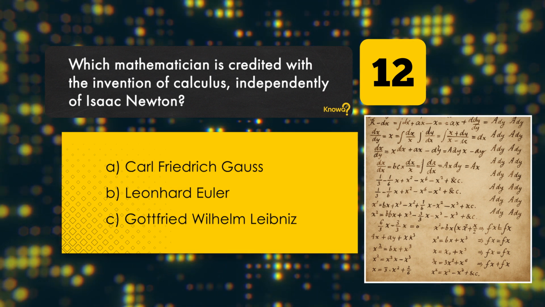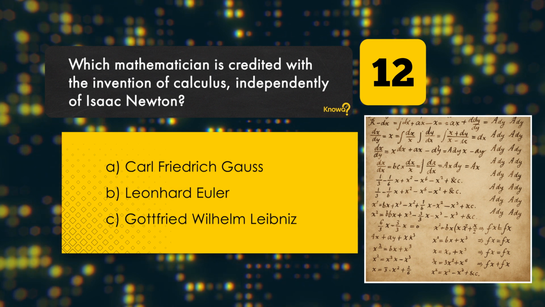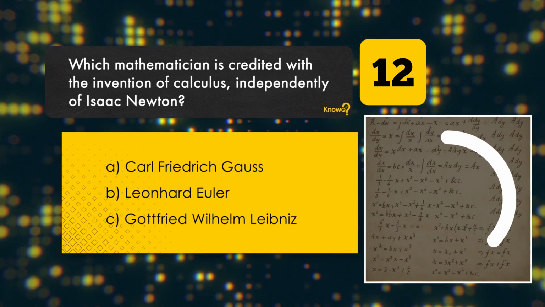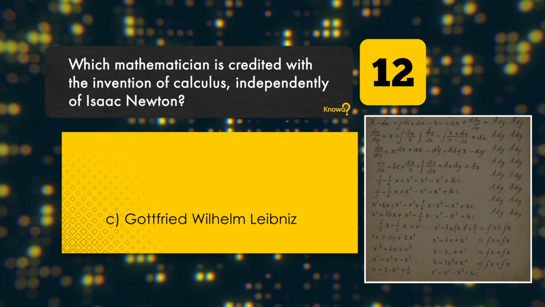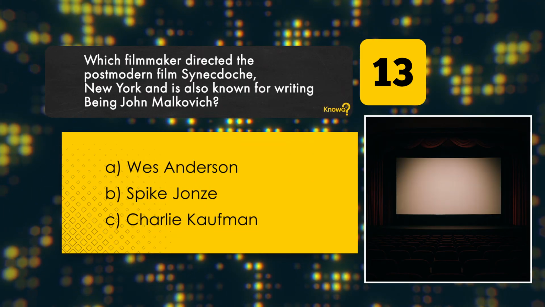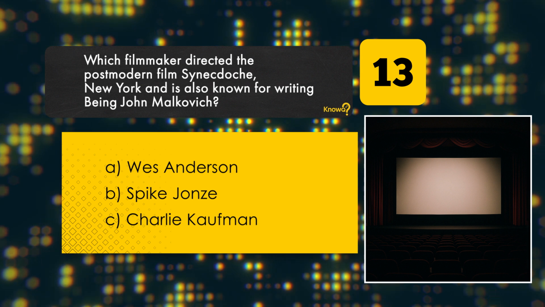Which mathematician is credited with the invention of calculus, independently of Isaac Newton? Carl Friedrich Gauss. Leonhard Euler. Gottfried Wilhelm Leibniz. Correct answer: Gottfried Wilhelm Leibniz.